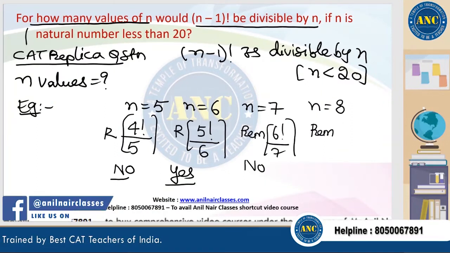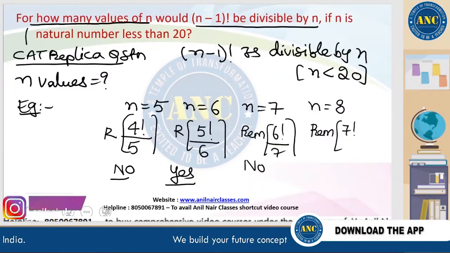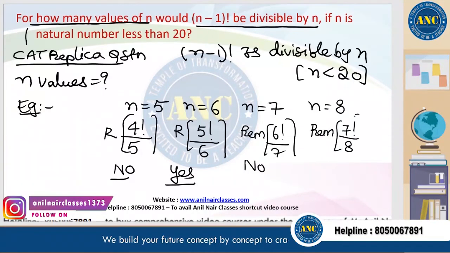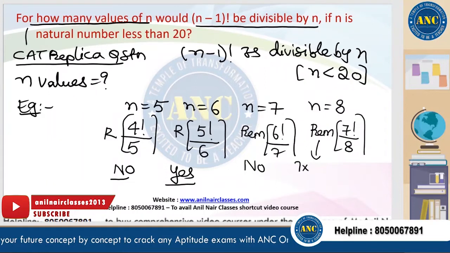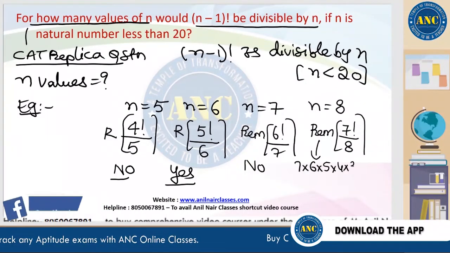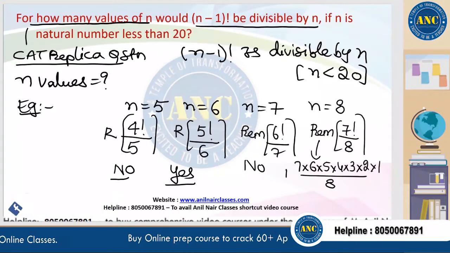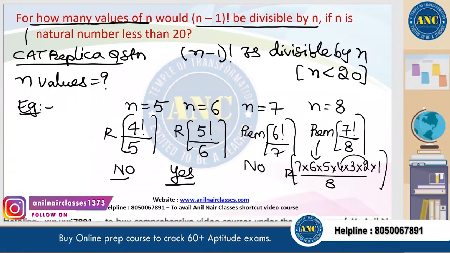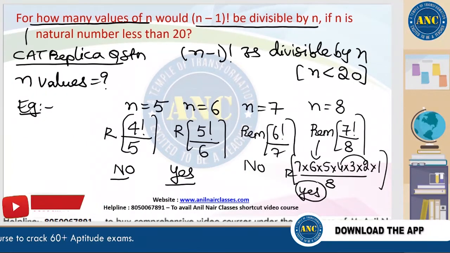Suppose I take n equal to 8. 8 minus 1 is 7 factorial, divided by 8. 7 factorial is 7 into 6 into 5 into 4 into 3 into 2 into 1. 4 into 2 is 8, so it is a multiple of 8 and divisible by 8. The answer I am getting is yes.